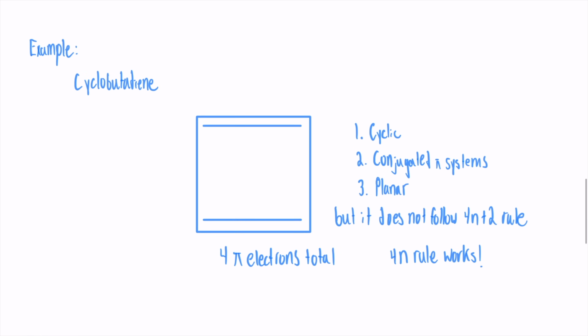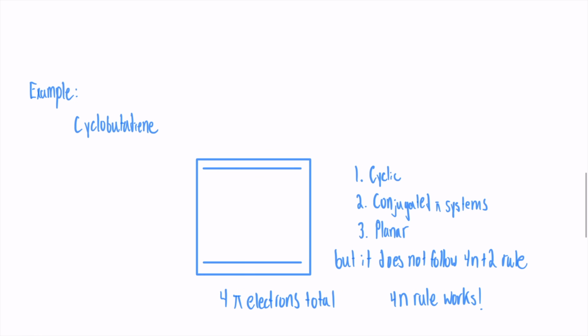Take cyclobutadiene as an example. It has 4 pi electrons, which fits the 4n rule, where n equals 1. So, despite being cyclic and conjugated, cyclobutadiene is anti-aromatic and extremely unstable.